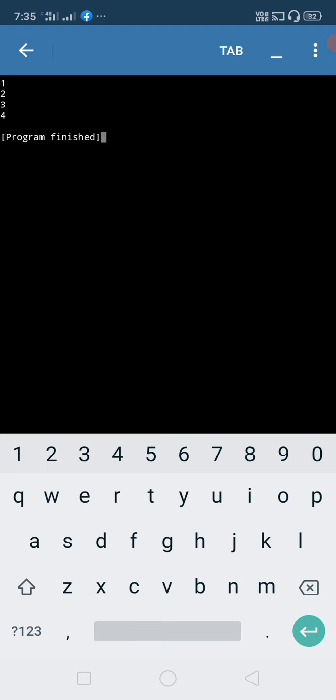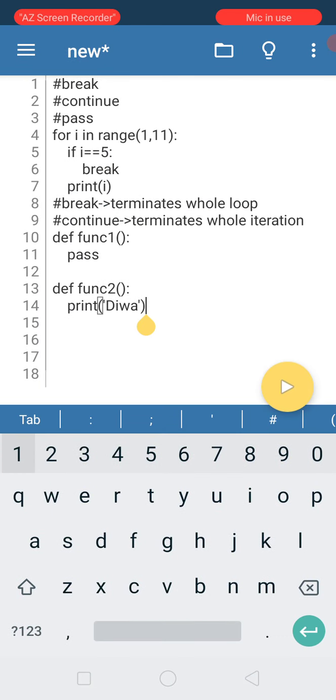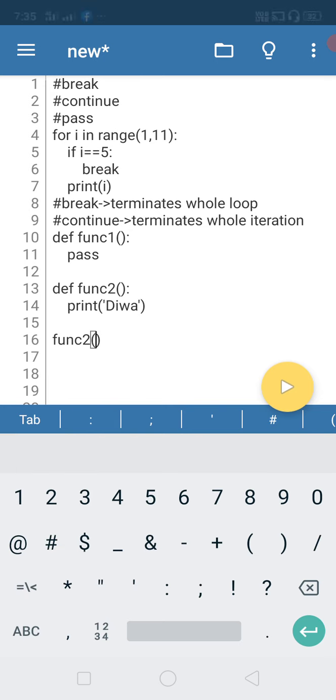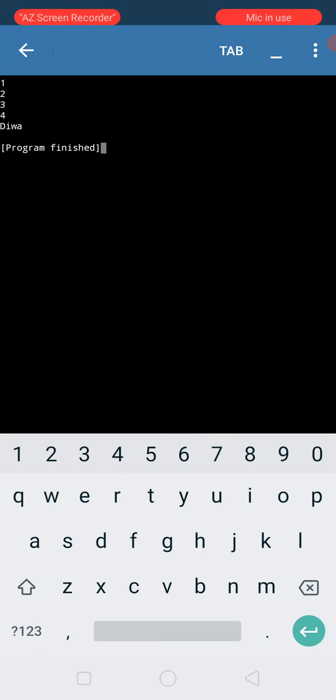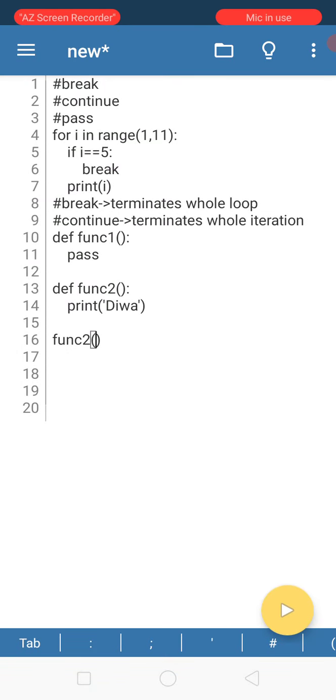So if you see here, the number prints, yes, okay, I need to call a function, right? I'll be showing how to call a function and how to create a function in the next class. You just remember what pass is here, that's enough. So I am getting Diva, right? See, 1 2 3 4, that's the previous code, and Diva is the function code.